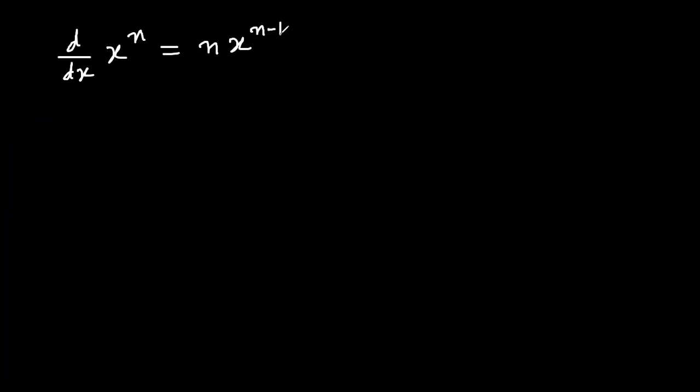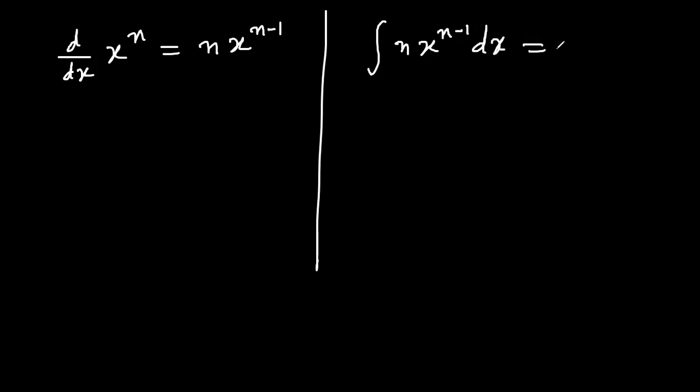So can we say that integration of n x to power n minus 1, with dx sign, is equal to x to power n, and of course we add a constant because in integration we are getting a family, right? So this constant c means there are infinitely many such functions. So whenever we find integration, we will use that arbitrary constant c.